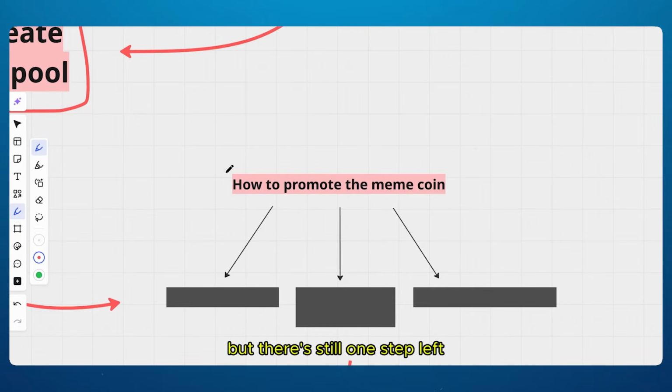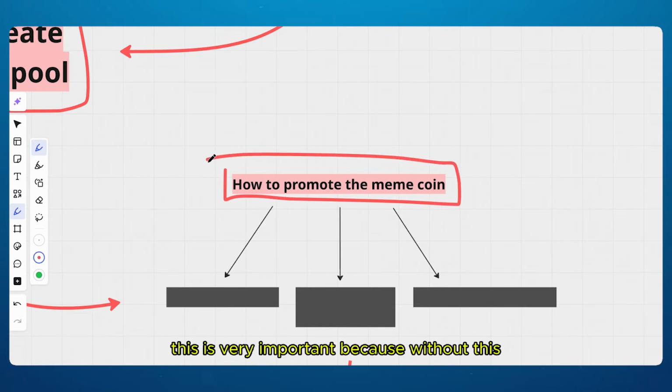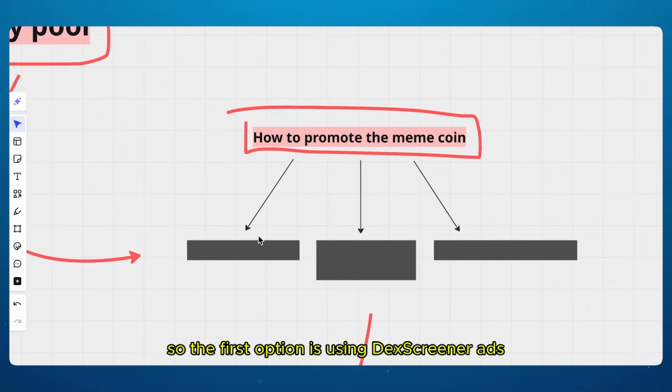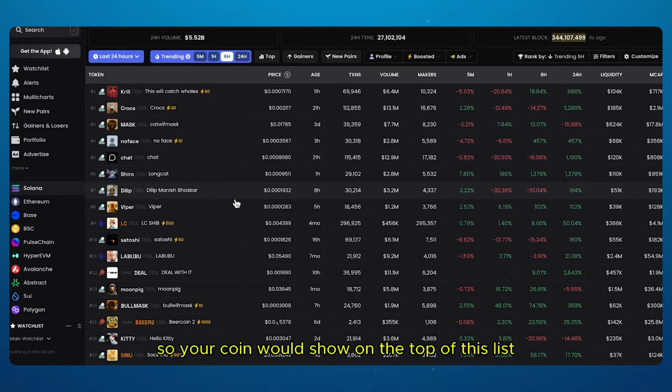But there's still one step left: promoting your meme coin. This is very important because without this, you're not going to get many buyers. So the first option is using DEX Screener ads. Your coin would show on the top of this list on DEX Screener.